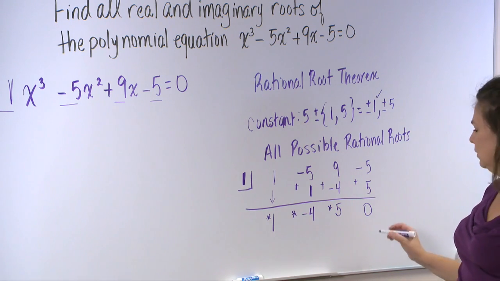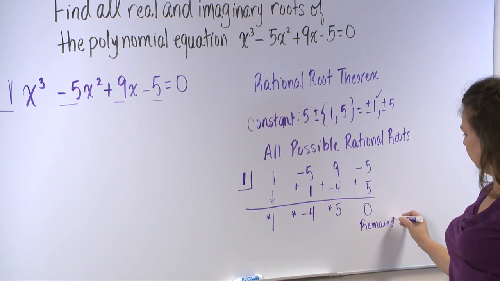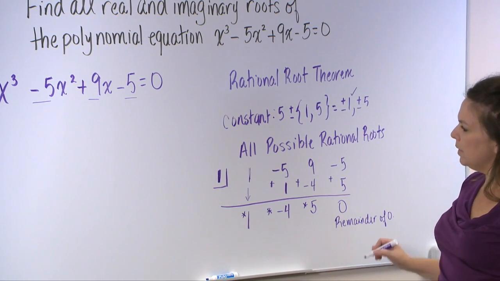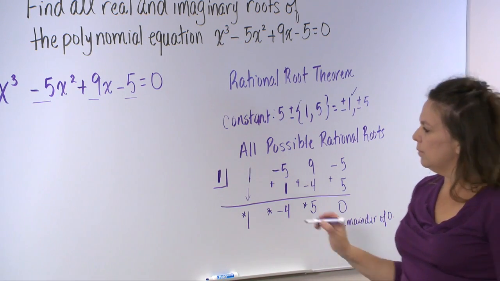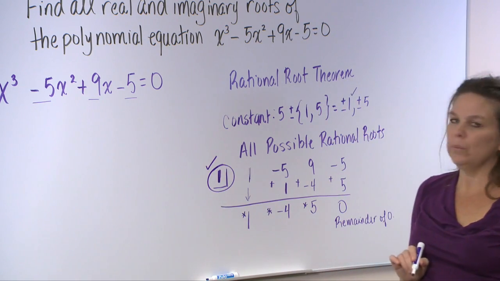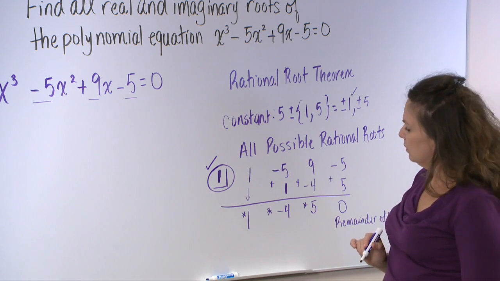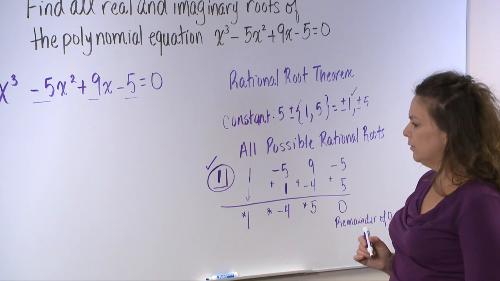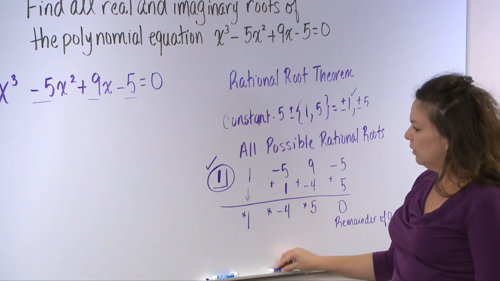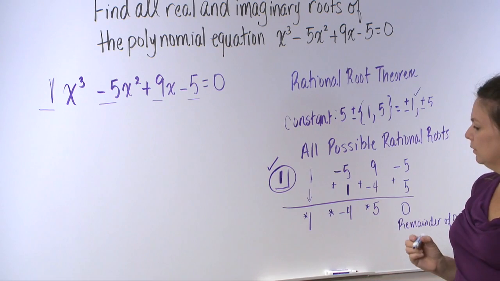This last number tells me that I have a remainder of 0. And since I have a remainder of 0, that means this value of 1 is one of the roots, or one of the zeros. So now I'd like to know what's left over after I've done this synthetic division. I started off with a degree 3 polynomial.